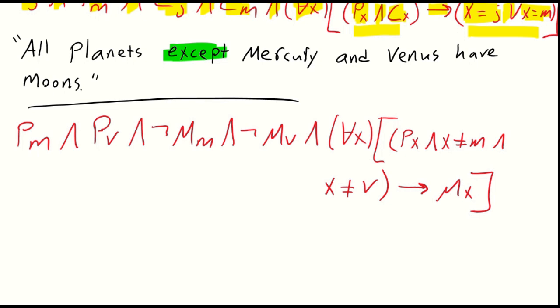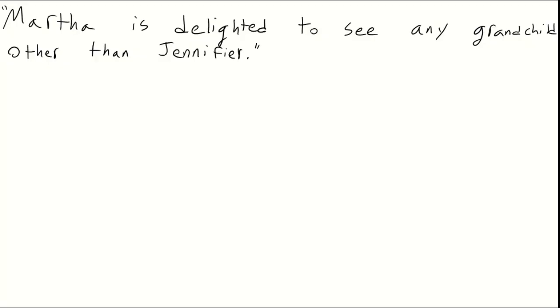So we have Mercury is a planet, and Venus is a planet, and Mercury does not have a moon, and Venus does not have a moon, and for all x, if, here's the antecedent, if x is a planet, and x is not Mercury, and x is not Venus, then x has a moon. Let's try our last example.